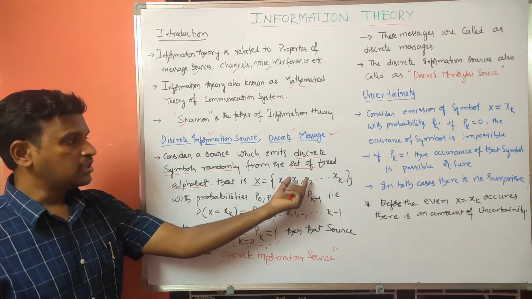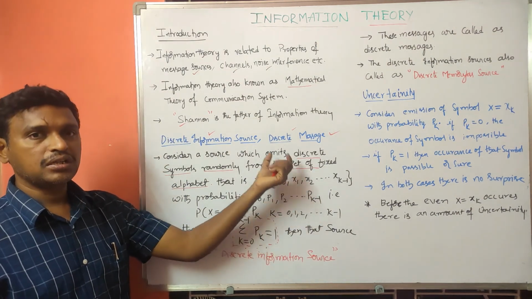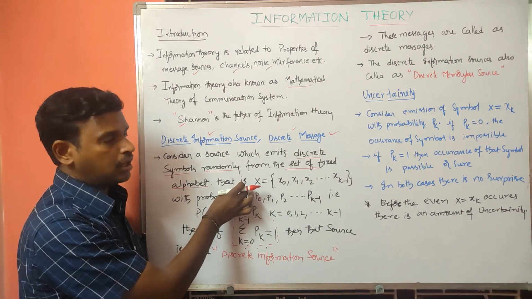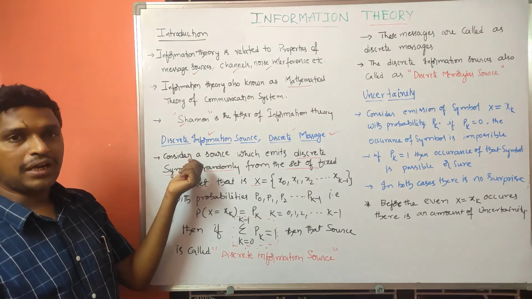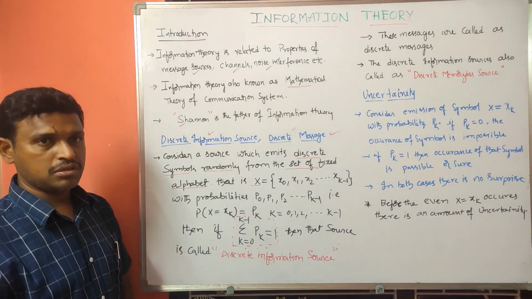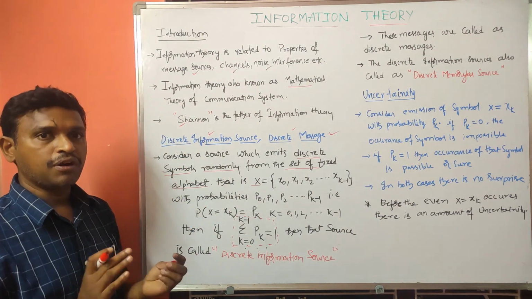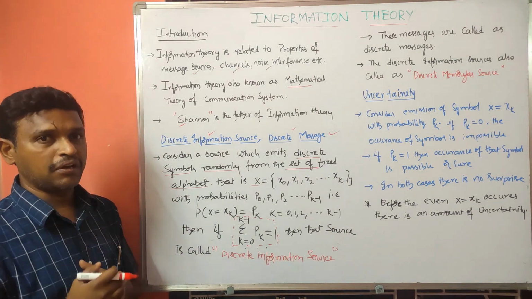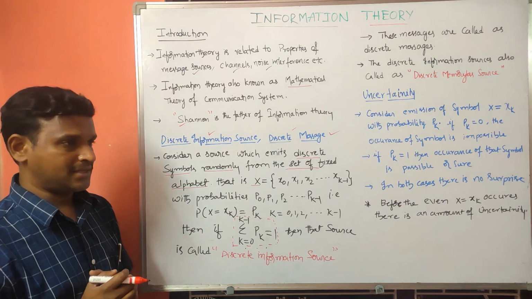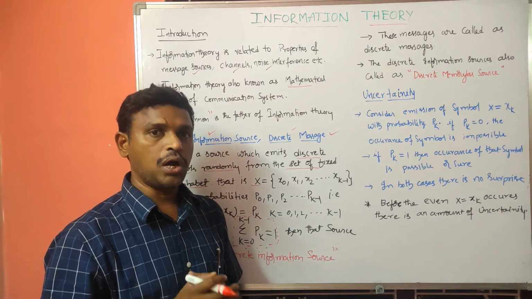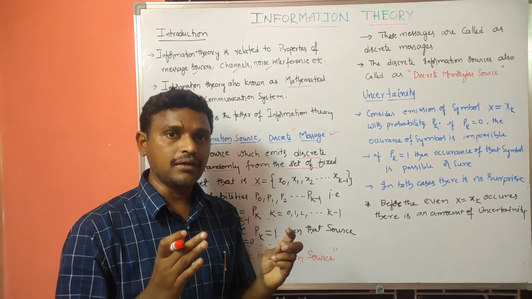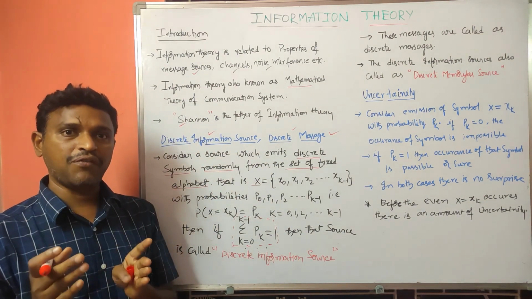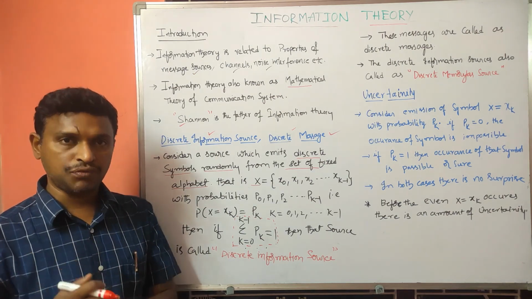These are the symbols present in this set of fixed alphabet X. So we consider a source which emits discrete symbols randomly from a fixed alphabet, X equal to x0, x1, x2 and so on up to xk minus 1, and their probabilities I will consider as p0, p1, p2 and so on up to pk minus 1.